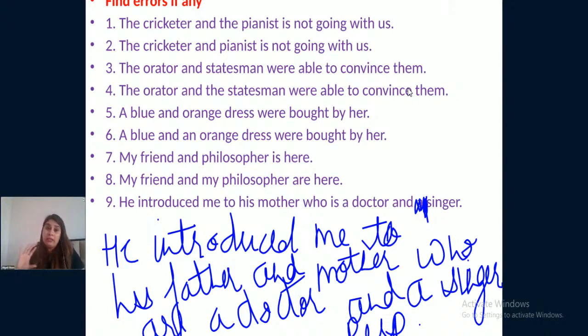You just need to understand the basics of English, and you just need to apply those in the given sentences. There is nothing complicated here. There are just simple rules. We just need to remember those rules, and we just need to apply those rules in these sentences, right? Okay.